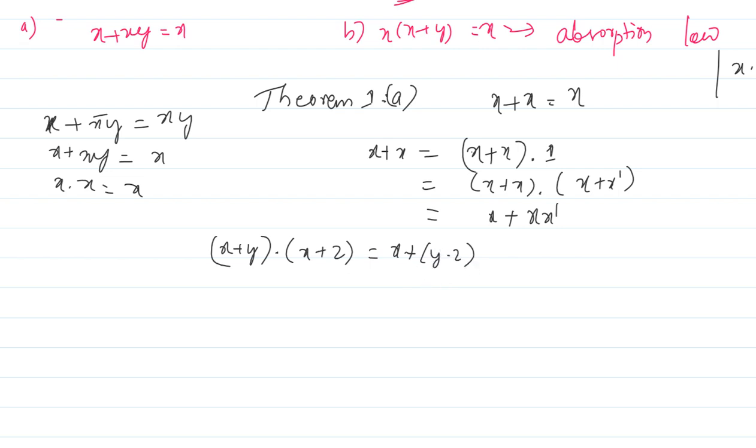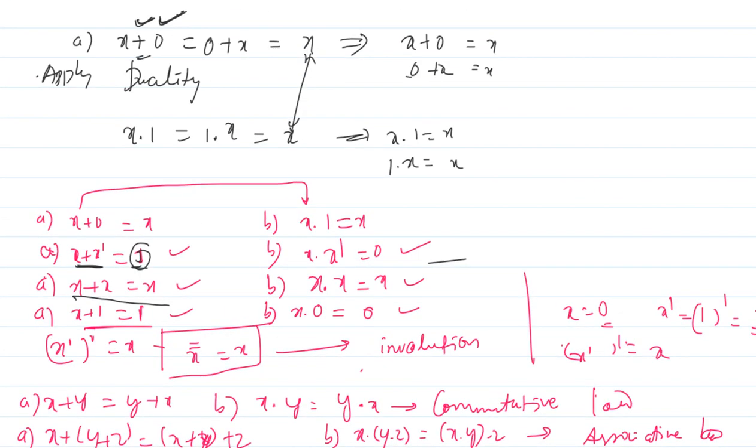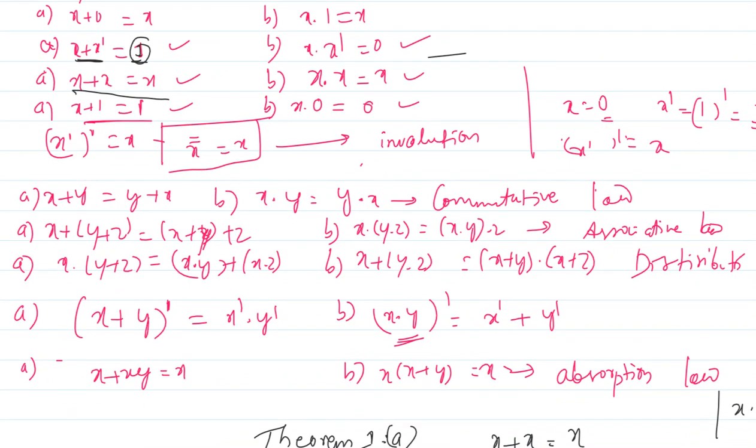I think this is the distributive law. I will show you once again that thing to you. Here it is. You can observe the same thing which I have written, x plus y dot z is equal to x plus y, x plus z. So that is what I have used to solve that, right?